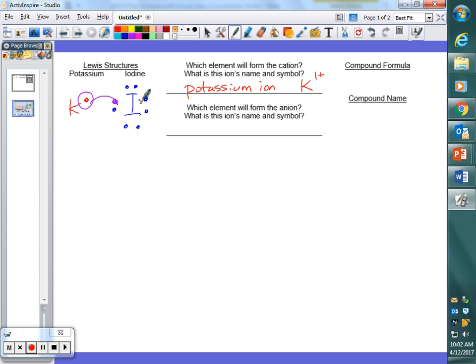Julie, go ahead. Wait, so typically would a metal be a cation? Not typically. Typically is not a strong enough word. Always, the metal is going to be the cation, because metals are looking to lose electrons. Non-metals are always going to be the anion because they're looking to gain electrons. But how we name these things changes for the anion.